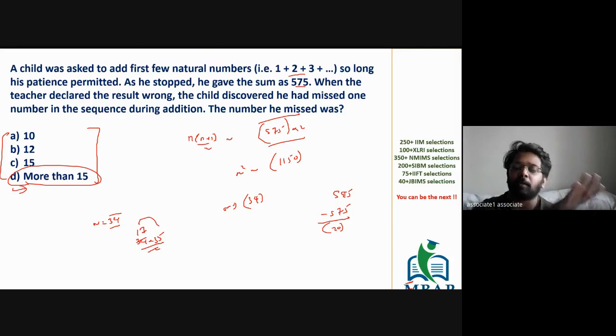So the only difference between the previous question and this question is, if there's a case of double counting, you will take the value of n to be 1 less. I repeat, if there's double counting, you will take the value of n to be 1 less. If there's no double counting, then you will take the closest value of n square and find out the value of n. From n, again, you will take the value of sigma n and take out the difference. Is this clear to all of you?